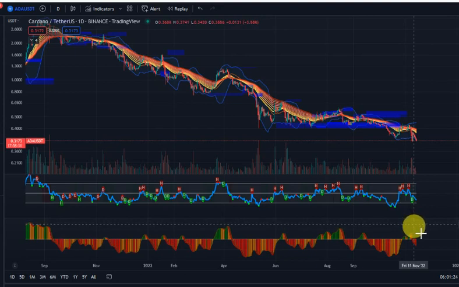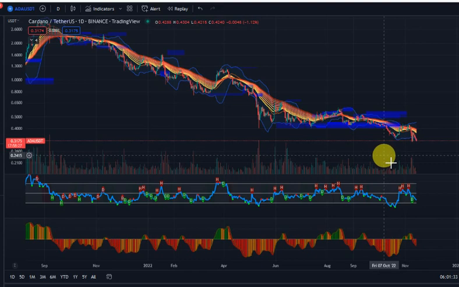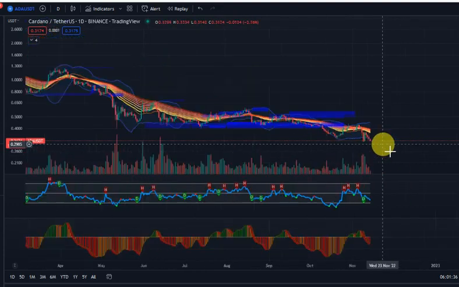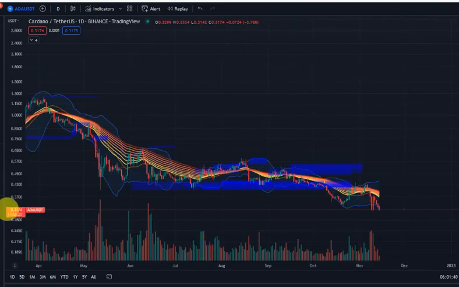I don't care what your moon boys on Twitter or your moon boys on YouTube have been telling you, but this is the reality, guys. ADA is going down, and it still has much more downward pressure to go. So that's it for the price of ADA.